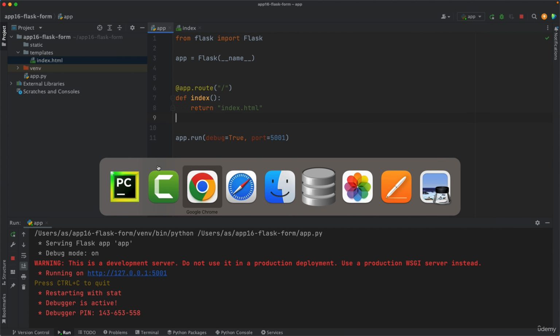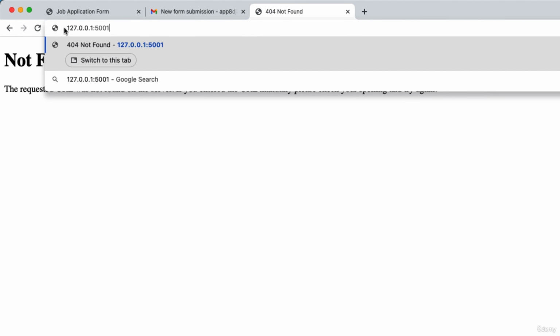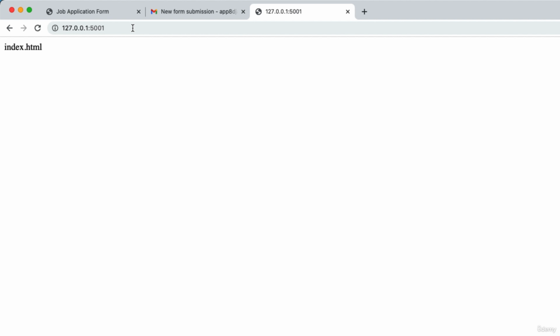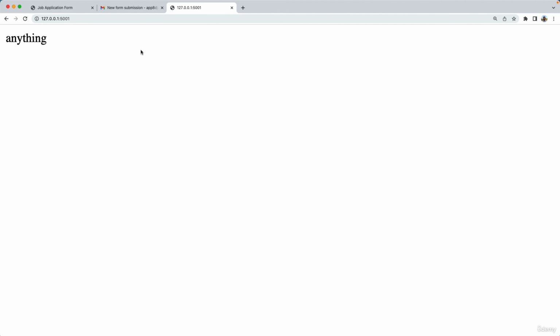Right, go here, reload. So make sure you are reloading the home page, that one. This is what you get. So that index.html is simply shown as a string. So this is just a string. It can be anything, right? So if you do that, reload, you say you get anything, right?